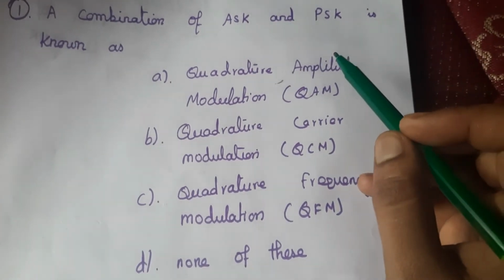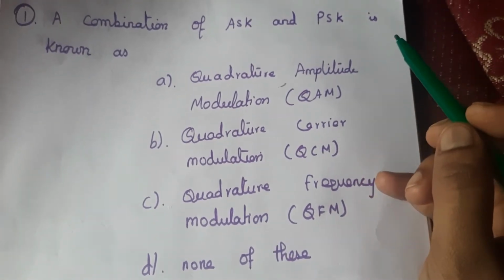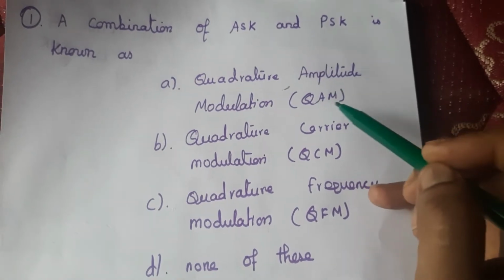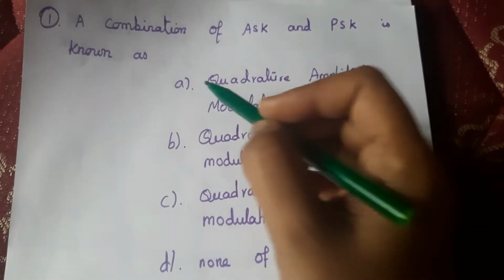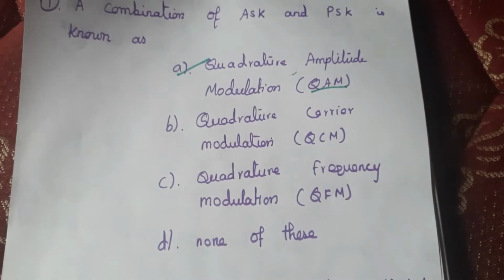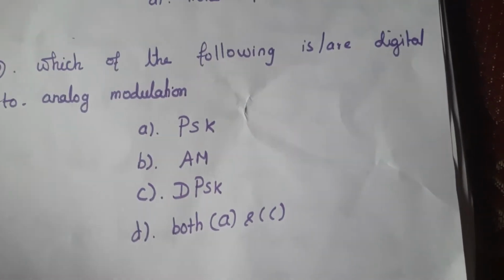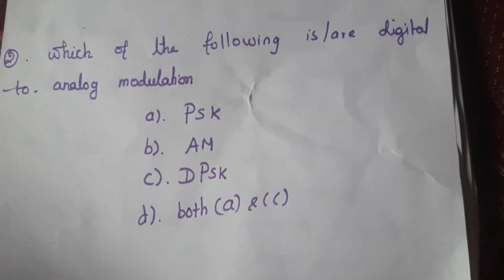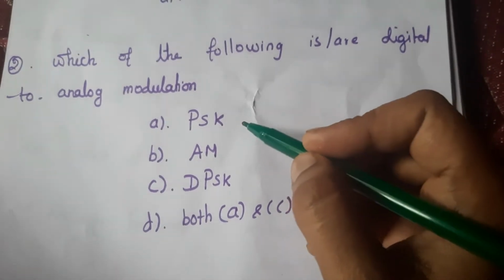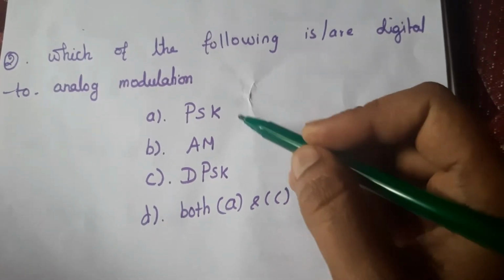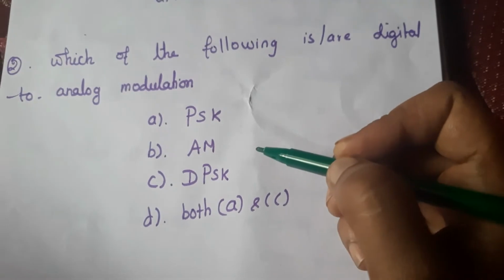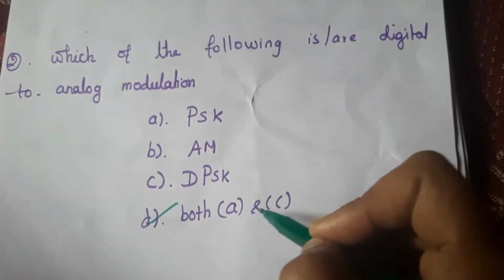First question, a combination of amplitude shift keying and phase shift keying is known as quadrature amplitude modulation, QAM. So the answer here is A. Second question, which of the following is a digital to analog modulation? PSK and differential PSK, both are digital to analog modulation. So here the answer is D, both A and C.